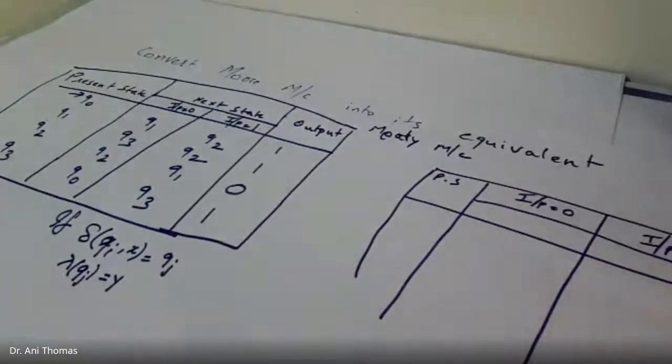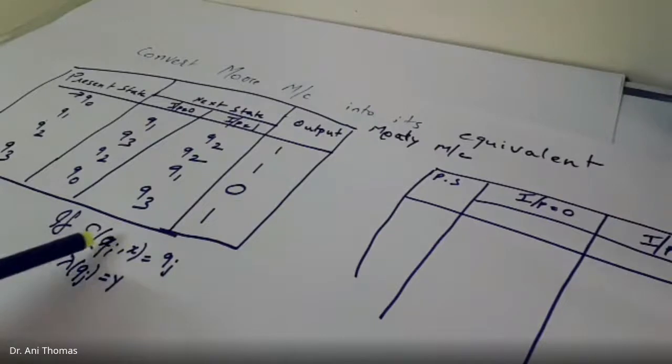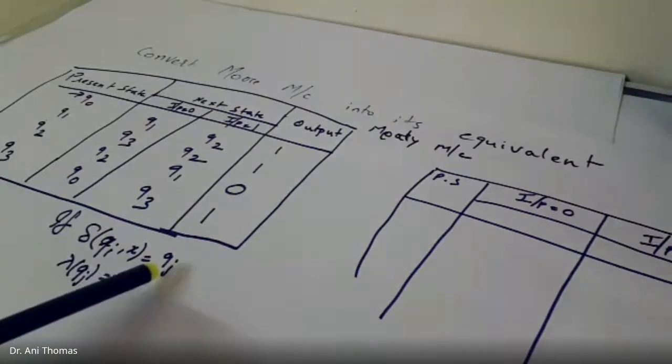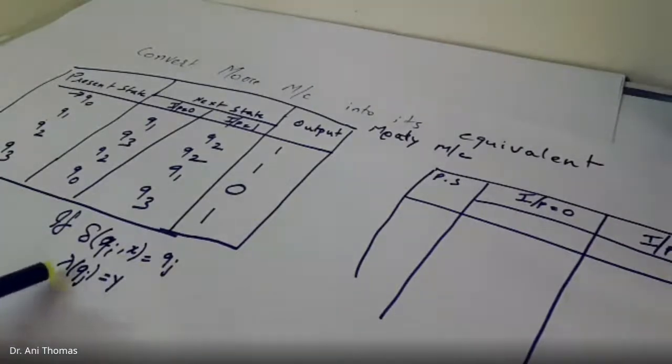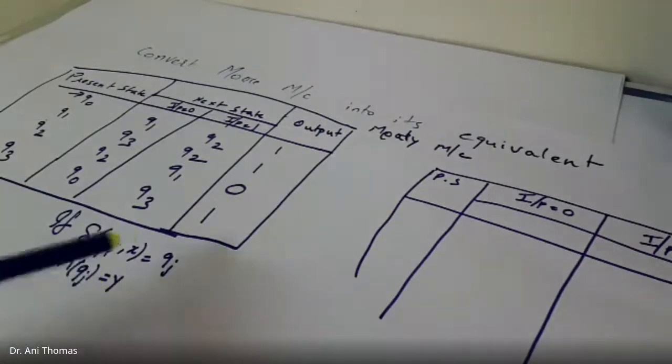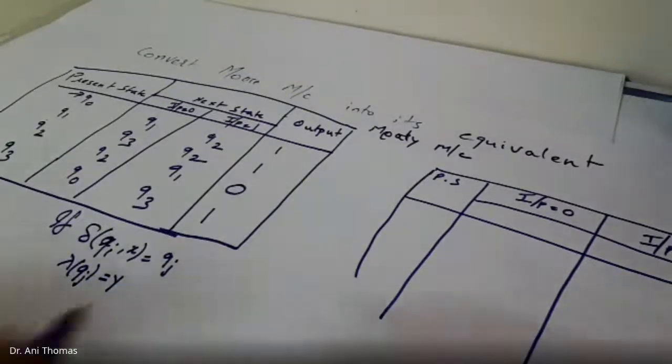For each transition qi on x, the input is x, the current state is qi, what is the next state? Qj. And the output associated with qj will be lambda qj, and that is y in this case. Every qj will be associated with a y, and that becomes the Mealy machine. Let us draw it.